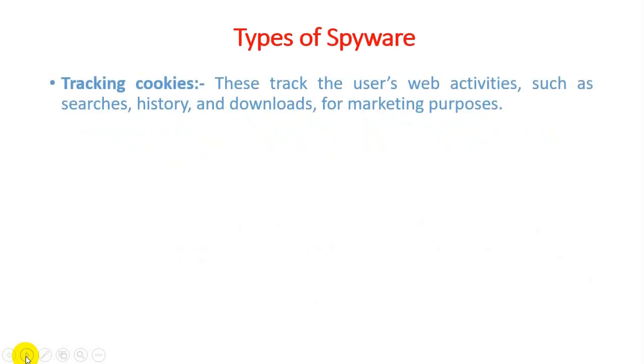Tracking cookies. The name itself suggests that they track the user's web activities such as searches, history and downloads for marketing purposes. It is one of the ways that spyware may be installed in our system. If hackers identify our habits, day-to-day activities and our history, then they can easily provide a pop-up or related product pop-up, and if we click on some of the pop-ups, they can easily penetrate our system and bypass all the technology which is secured against any kind of unwanted data.